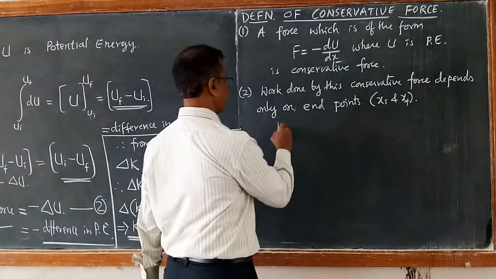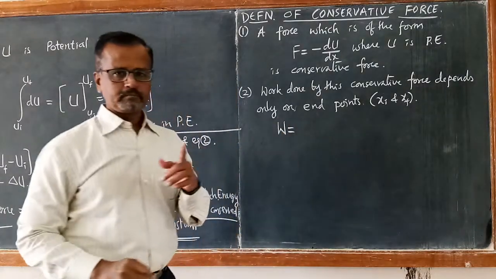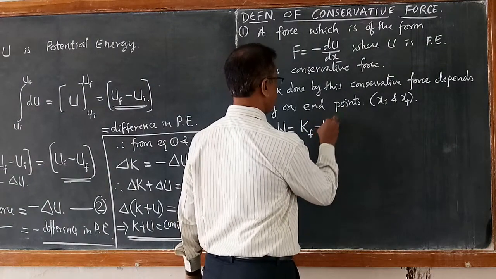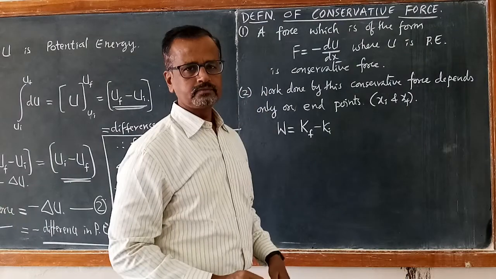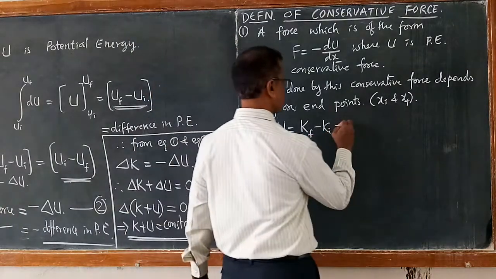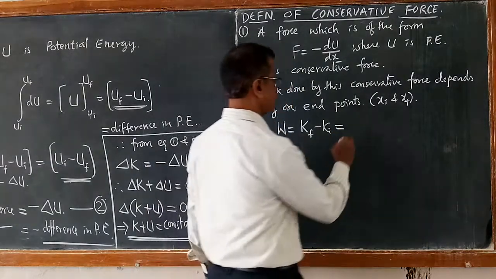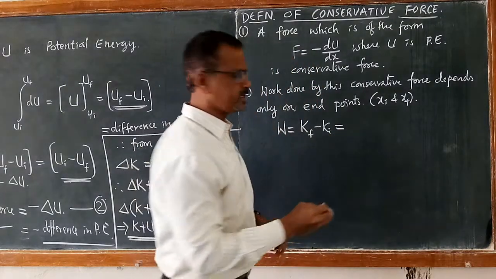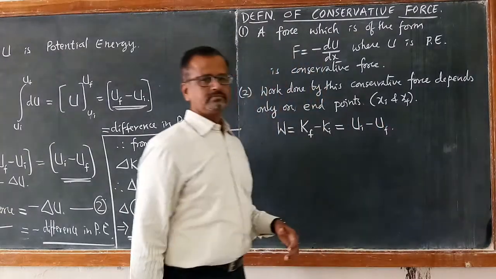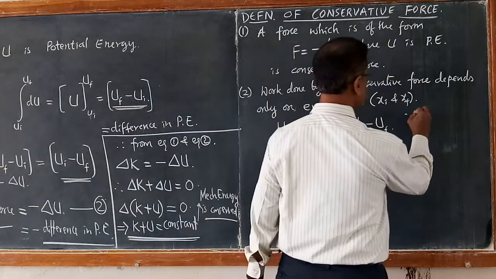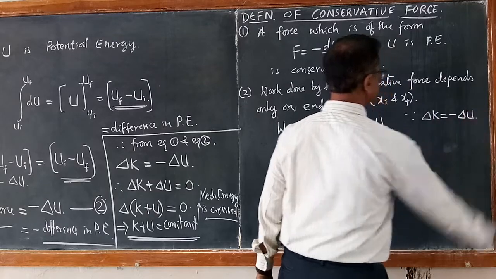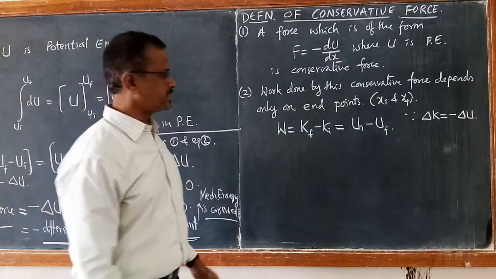You know what work done is? By the work energy theorem, work done is equal to Kf minus Ki. This is also equal to minus of delta U, which means Ui minus Uf. I got this from the fact that delta K is equal to minus delta U.